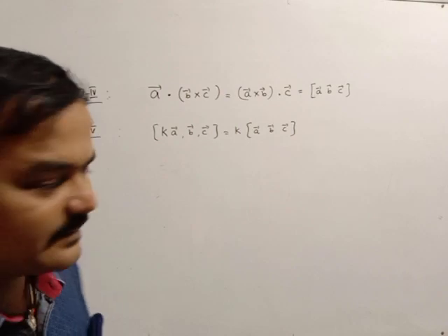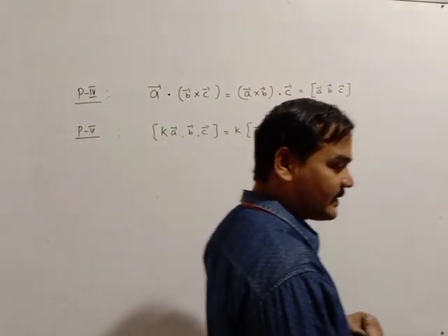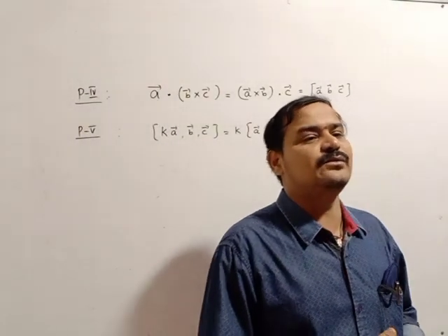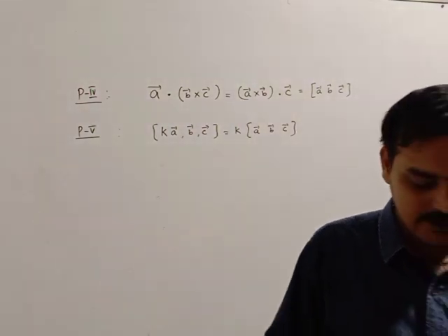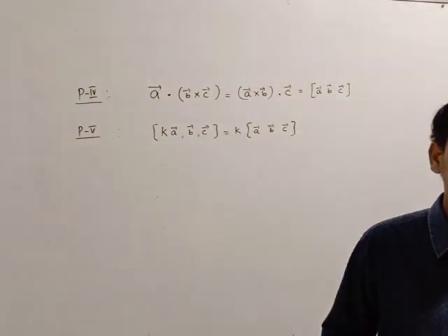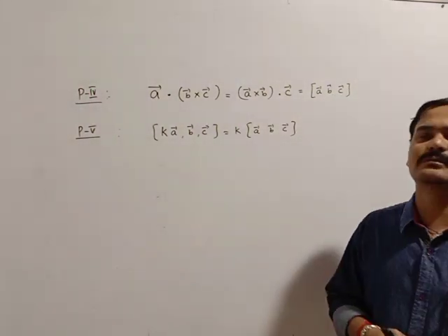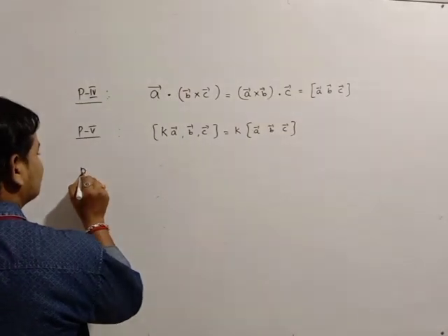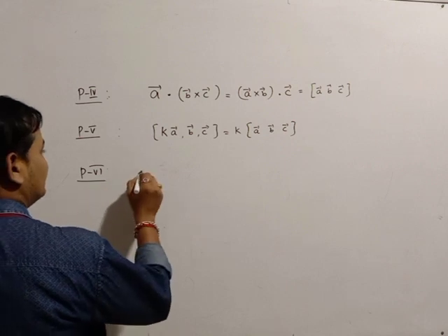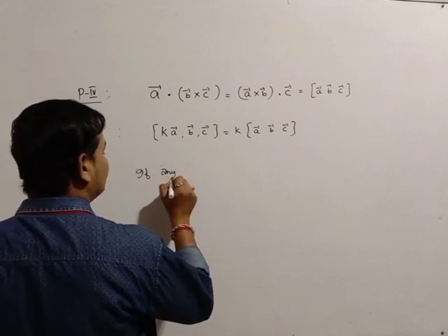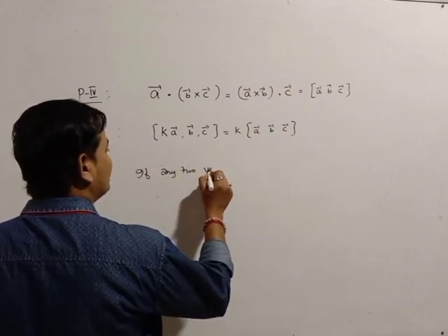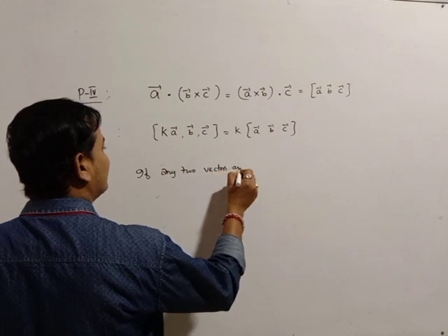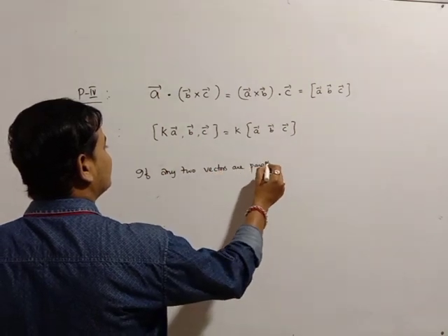Next, property number 6: if any two vectors are parallel, then the box value is 0.